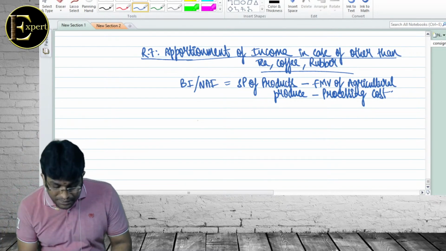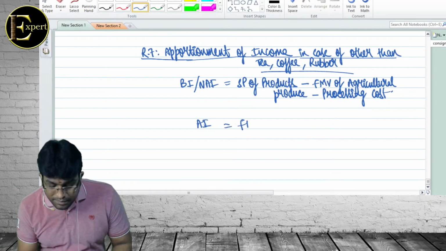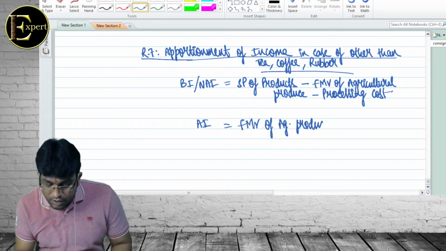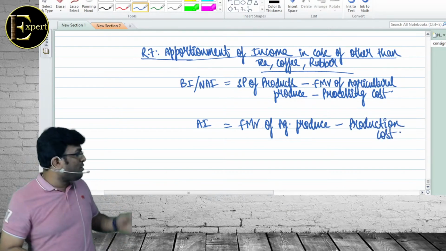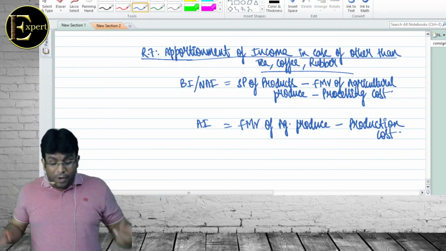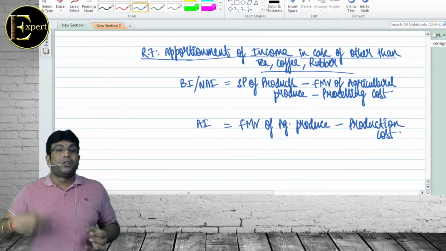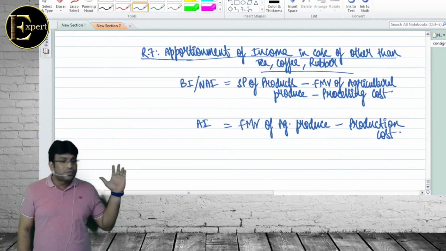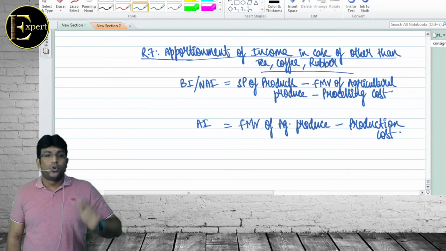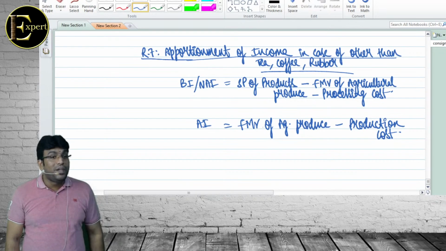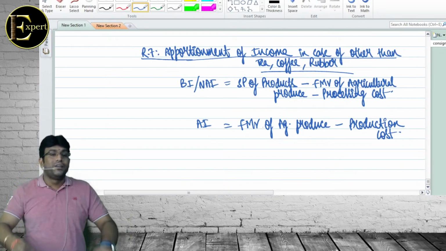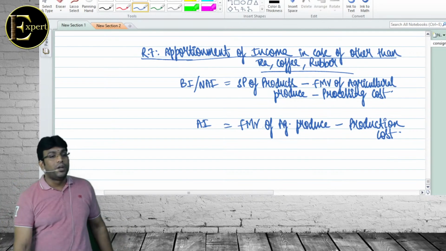Right? Then, what is agricultural income? Fair market value of agricultural produce minus production cost. The word is not processing cost. The word is production cost. Production cost is the cost incurred to produce potato. Processing cost is the cost incurred to convert the potato into potato chips. Sugarcane example: to produce sugarcane, versus to convert sugarcane into sugar. Simple. This is a story of other than tea, coffee, rubber, which you can apply to any product, whatever you want.